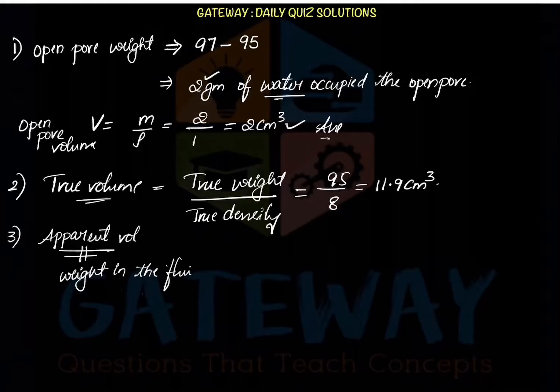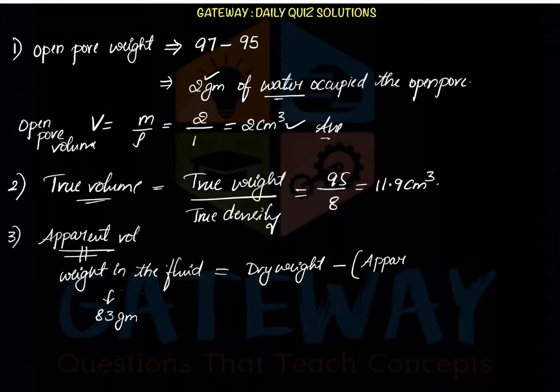When we place this sintered product in the water and we measure with a spring balance, what will be the weight it is having? That is given in the question. It is having a weight of 83 grams, and that will be nothing but the dry weight, nothing but when it is in air, minus the apparent weight. Why is it apparent weight? This apparent weight is the amount of water displaced, right? So we need to subtract it from the dry weight to get the weight in the fluid.